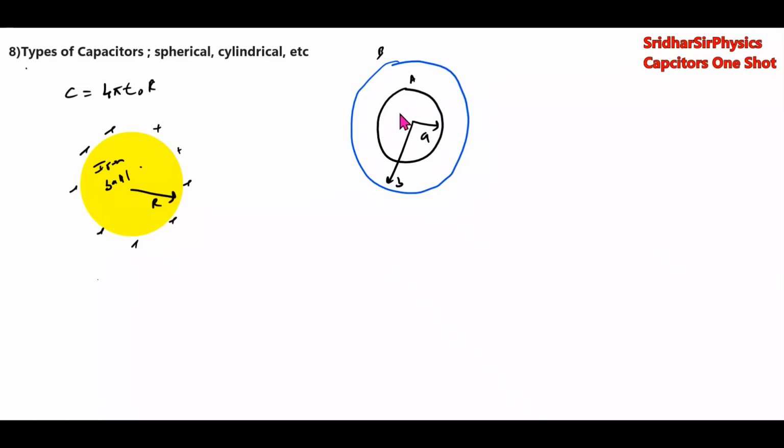So we have to calculate the capacitance across terminals X and Y. पोटेंशियल डिफरेंस कैलकुलेट करेंगे. So we are nothing but यहाँ पे हम बैटरी कनेक्ट कर रहे हैं.